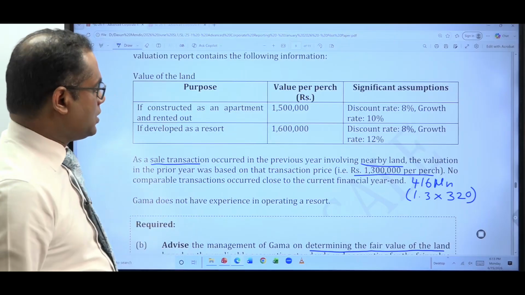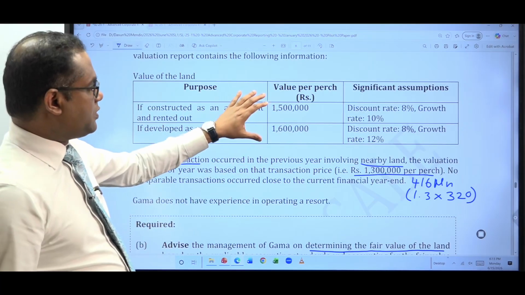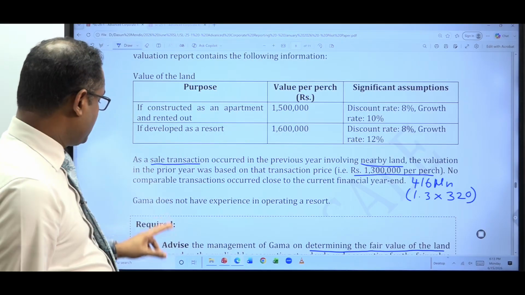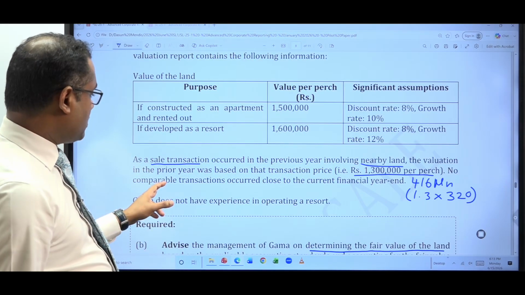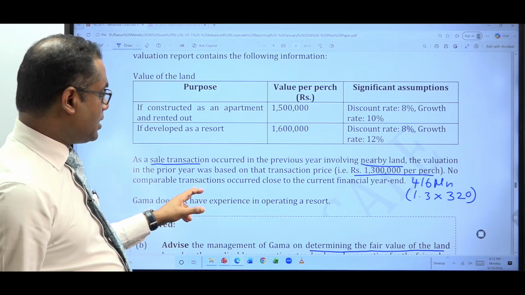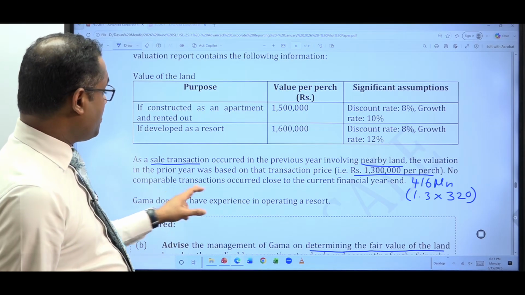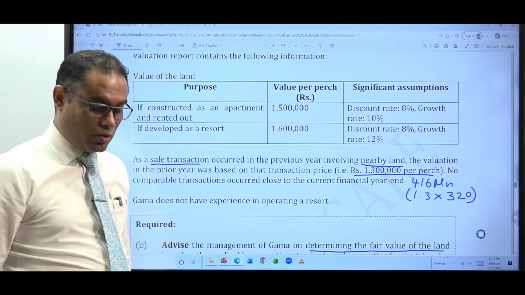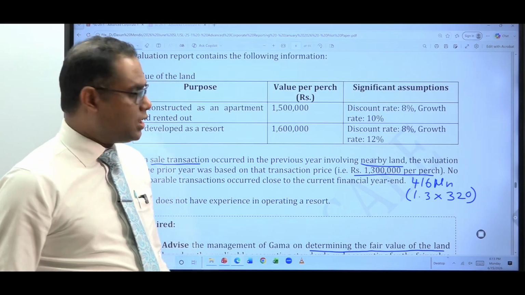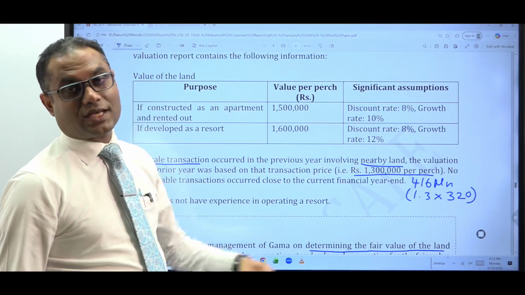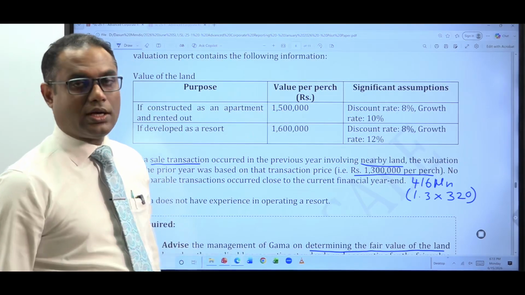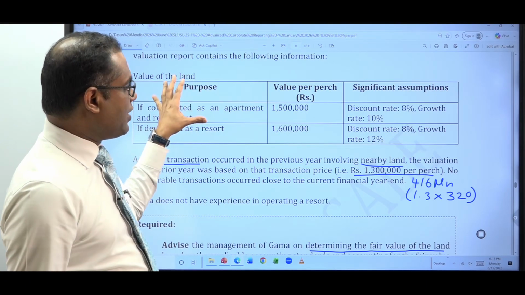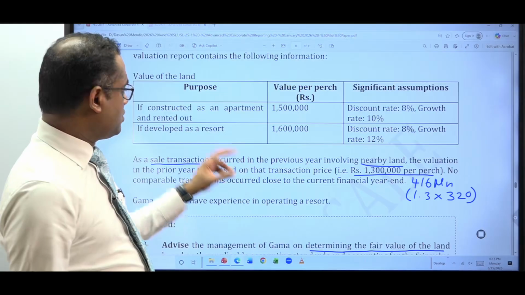Then for the current year, 31st March 2025, we have not yet determined the fair value. That we need to do in the question. But why couldn't we use the same basis in the current year? No comparable transaction occurred close to the current financial year end. No transactions of this nature have occurred close to 31st March 2025, so you had to move to a different basis of valuation where you had to take the support of a valuer, and that valuer has given two options.